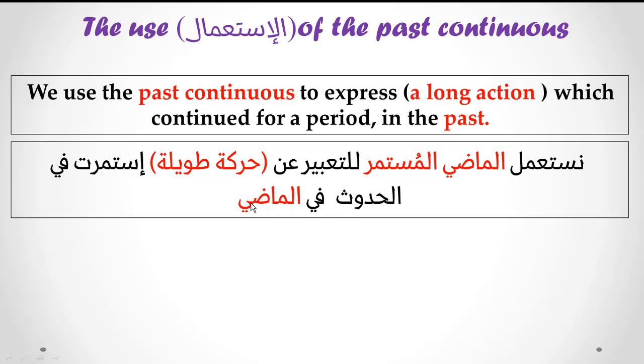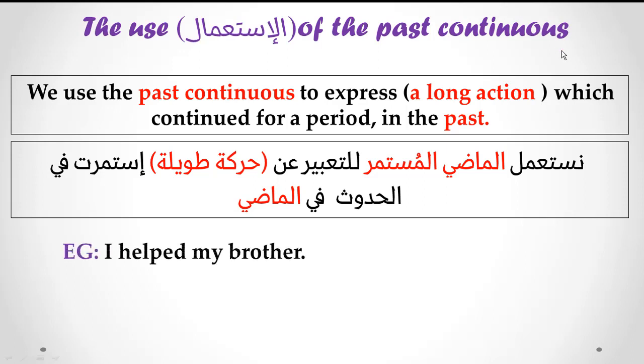So, the past continuous and the past simple, they express action in the past. So what is the difference? ما هو الفرق؟ The past simple expresses an action that started and finished in the past. حركة بدأت وانتهت في الماضي. أما الماضي المستمر فيخبرنا أن الحركة جرت في الماضي، وأيضا يخبرنا أن الحركة استمرت continued لمدة معينة. Example: